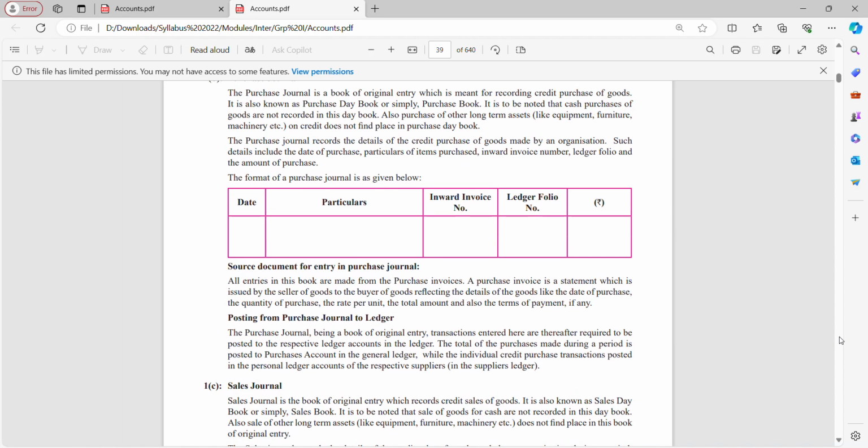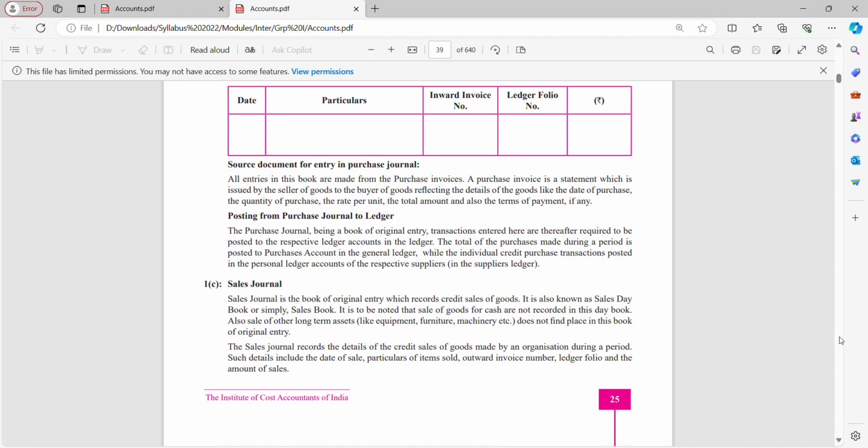Then we have sales journal. Sales journal is the book of original entry which records credit sales of goods. It is also known as sales day book or simply sales book. It is to be noted that sales of goods for cash are not recorded in this day book. Also sales of other long-term assets like equipment are not recorded. Similar to purchase journal, only normal sales of goods are recorded; credit sales of equipment don't find any entry in this book.